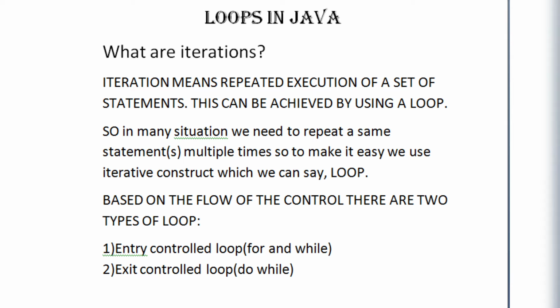So based on the flow of control, there are basically two types of loop: entry control loop and exit control loop. In Java, there are two entry control loops, for loop and while loop, and one exit control loop, that is the do while loop. We will learn their syntax and examples.